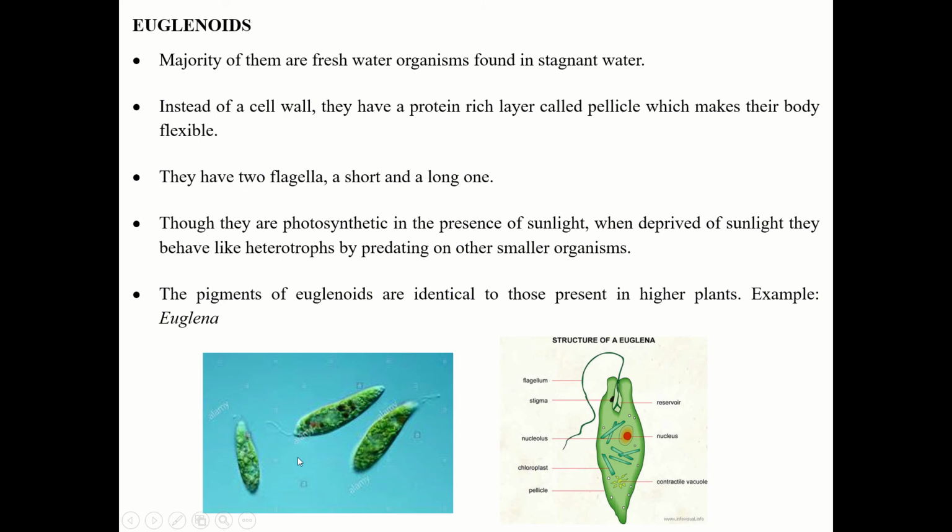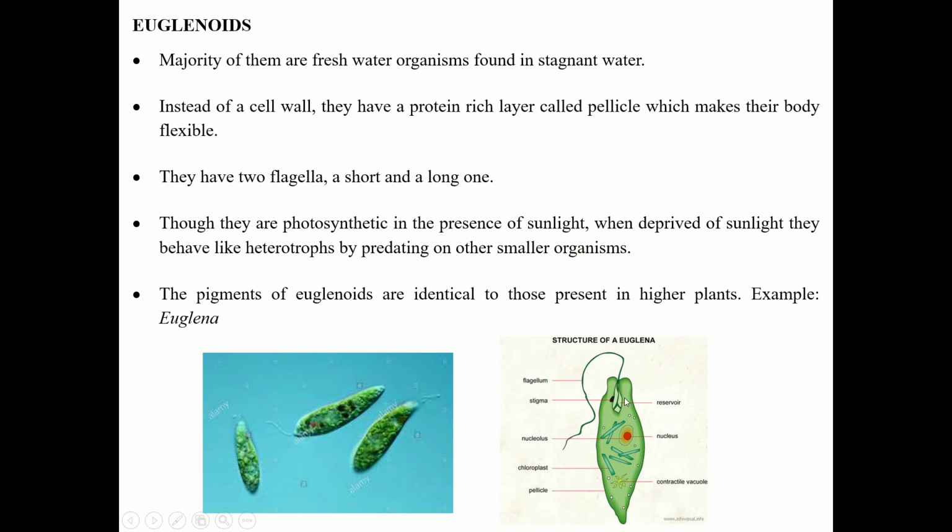Okay, so that is their characteristic, one long flagellum and one very short flagellum. Then though they are photosynthetic in the presence of sunlight, when deprived of sunlight they behave like heterotrophs by predating on other smaller organisms.